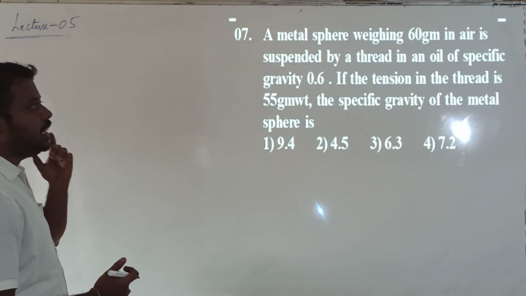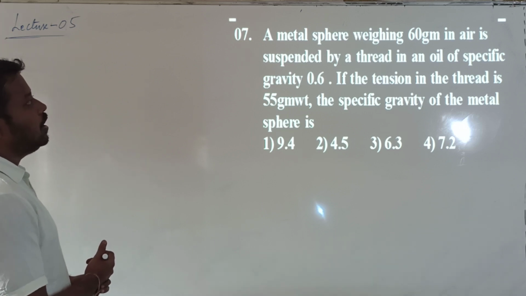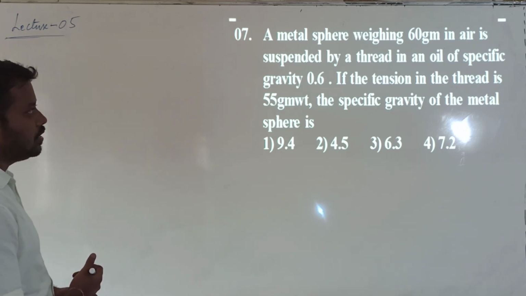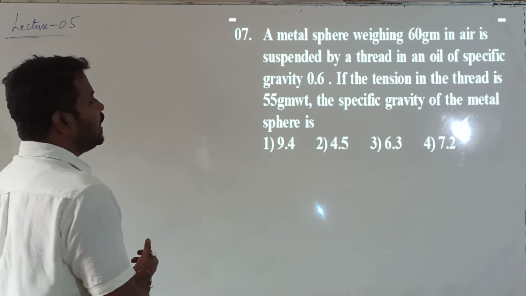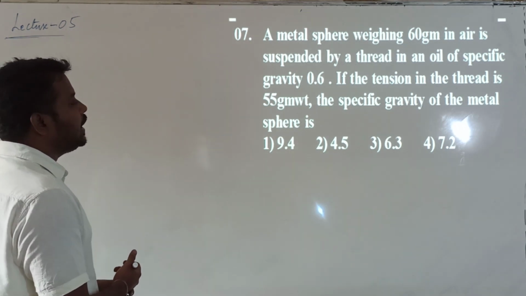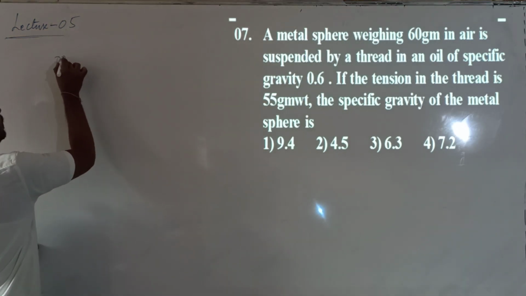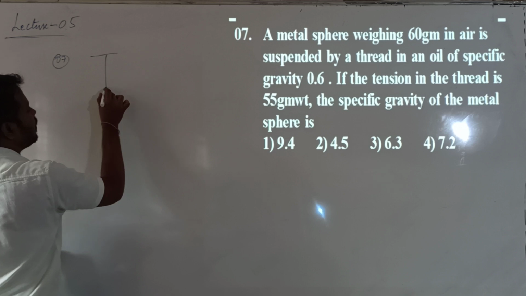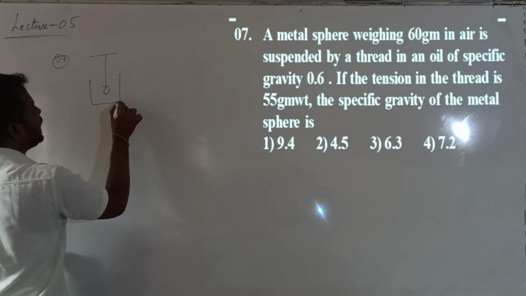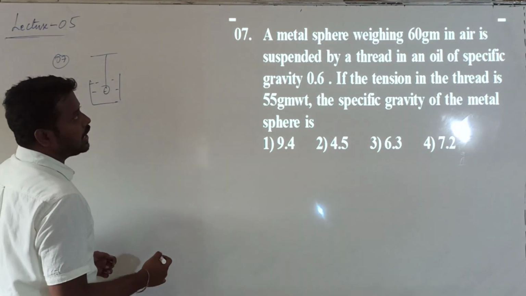A metal sphere weighing 60 grams in air suspended by a thread in an oil of specific gravity value 0.6. If the tension in the thread is 55 gram weight, the specific gravity of the metal sphere is equal to how much? So what the question is giving is, one metal sphere is there. So this metal sphere was suspended in oil. Okay? So what is the information they have given?